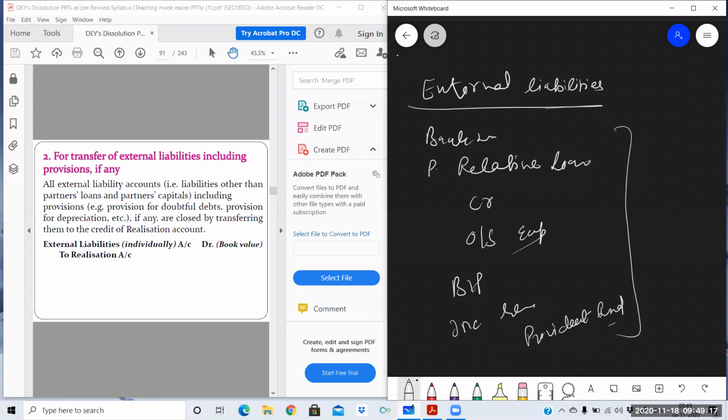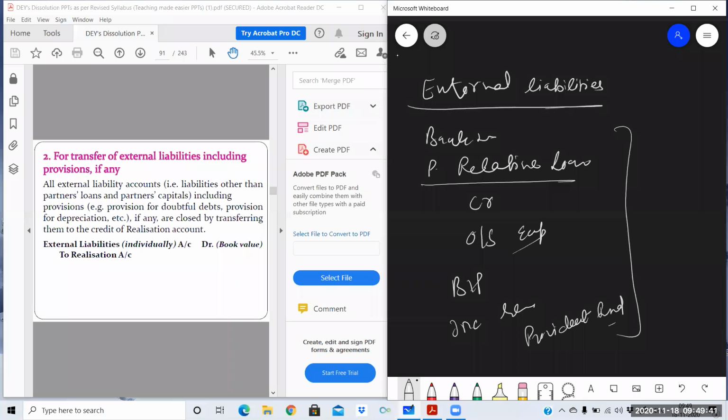You can see that I have not written partner loan. I have written partner's relative loan. Why? Because partner loan will be given second preference. So first we are making the realization account just to make the payment to external liabilities only. Partner loan will never be transferred to realization account, nor the partner's capital.